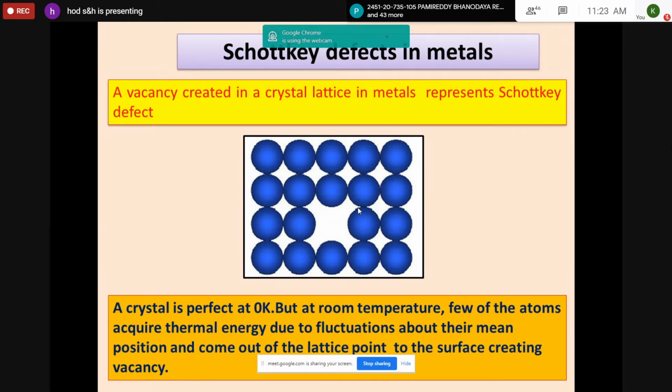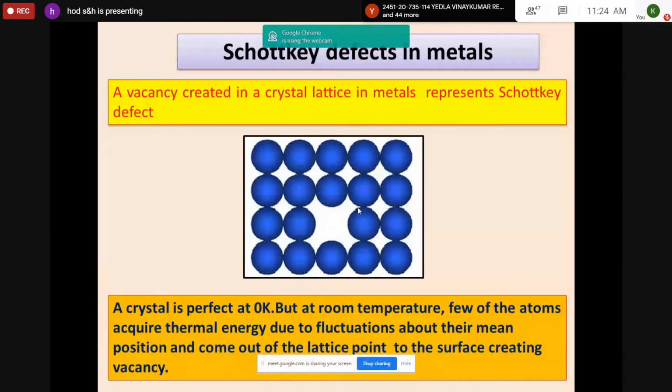And you write these 2 points. A vacancy, first point, first slide: a vacancy created in the crystal lattice in metals represents Schottky defects. That is the definition. Then the diagram you should take, because it's a derivation you will be getting every time as an essay question.